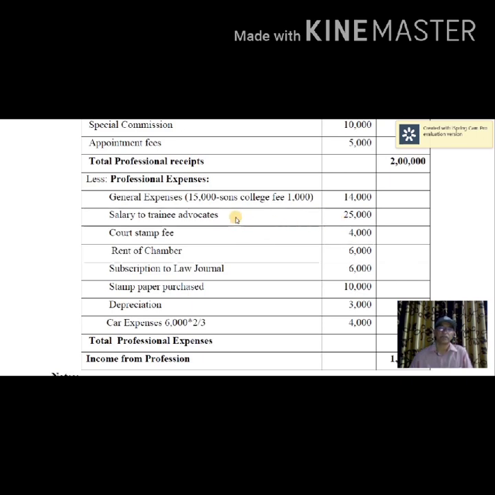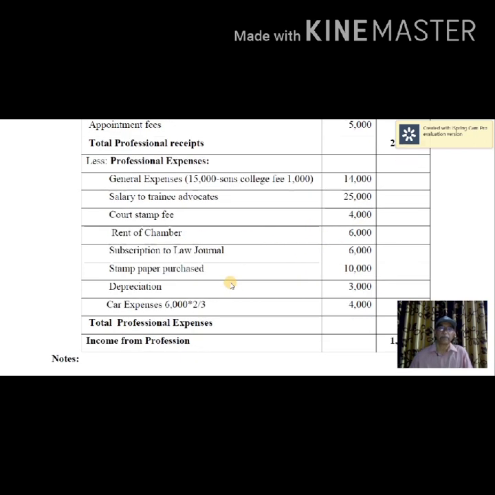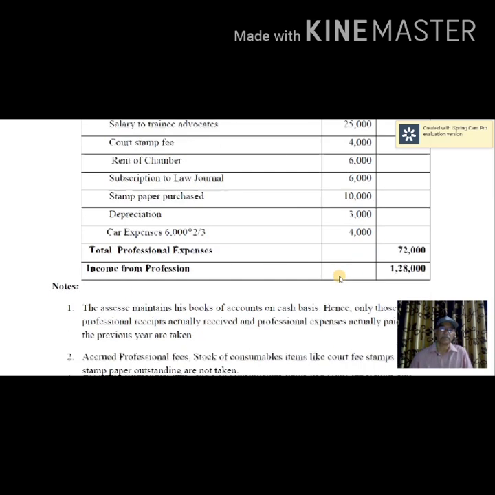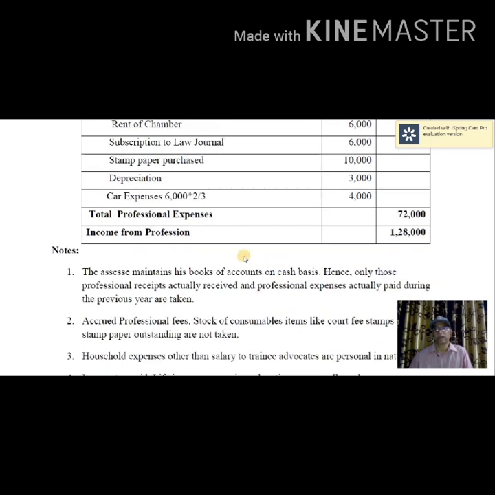Court stamp fee 4,000, rent of chamber 6,000, subscription to law journal 6,000, stamp paper purchase 10,000, depreciation 3,000, car expenses to the extent of professional use, so 4,000. So together 72,000. So ultimately income from profession is 1,28,000.